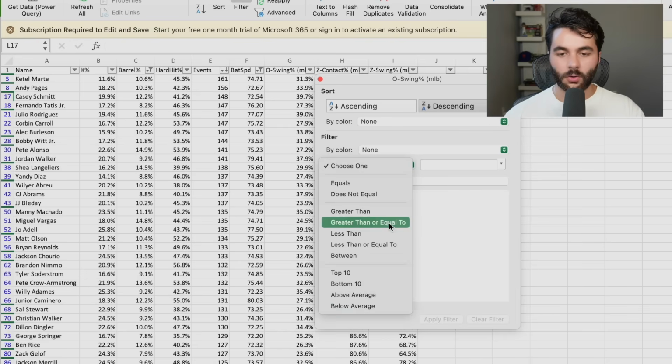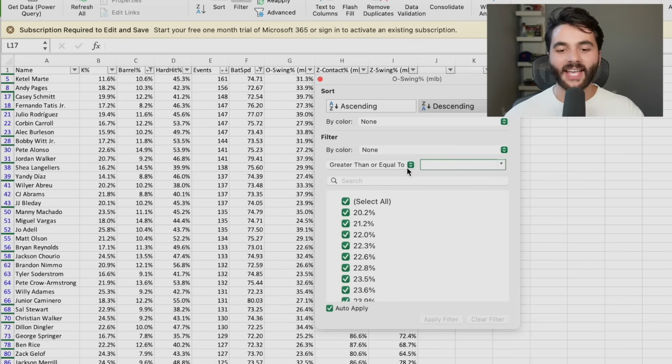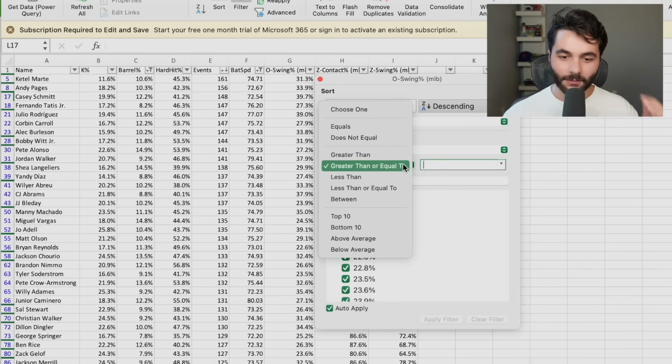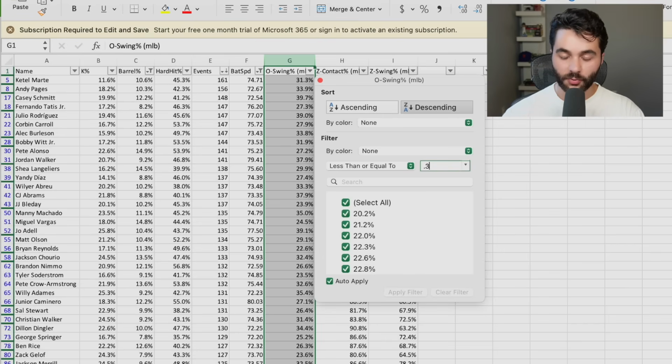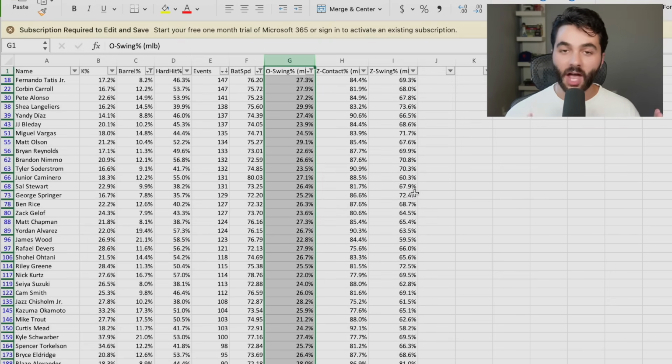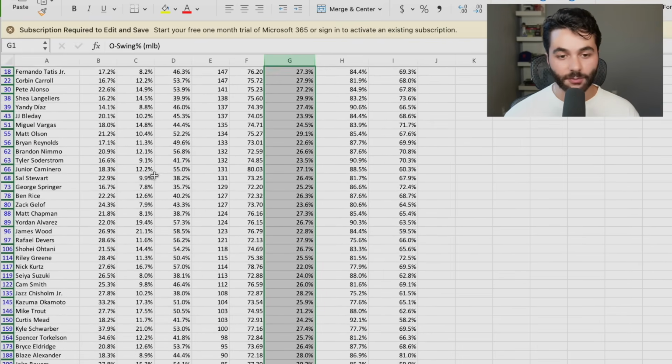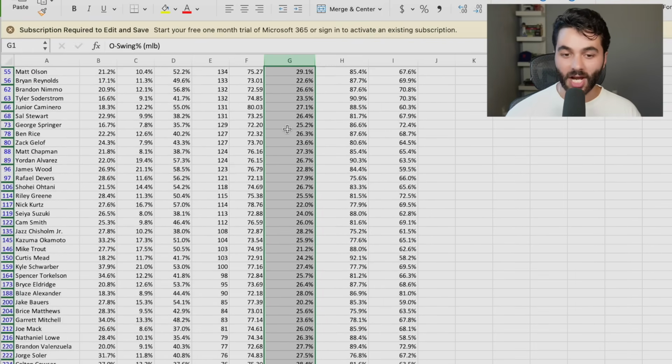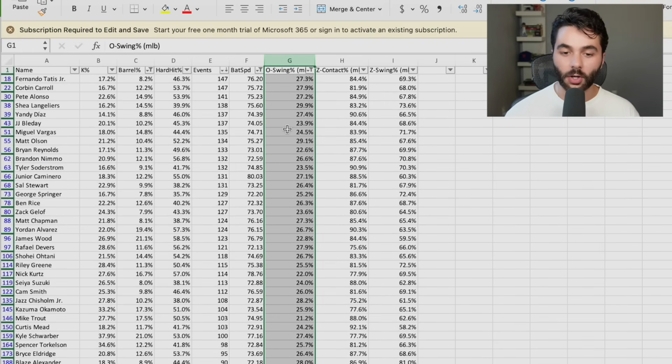30%. Greater than or equal to. Oh, I want less than or equal to. Dumb. Less than or equal to 0.30. I am so unbelievably bad at math. Great. Now we have every player in the league who swings better than average bat speed with a better than league average barrel rate and a better than league average chase rate since the beginning of May with at least 100 plate appearances.